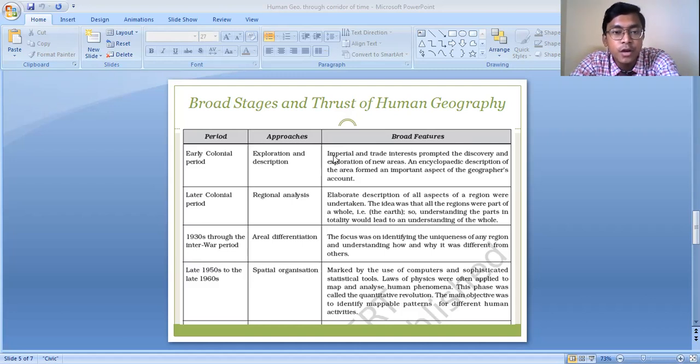Some of the broad features of this early colonial period were that imperial and trade interests prompted the discovery and exploration of new areas, and encyclopedic description of the area formed an important aspect of the geographer's account.